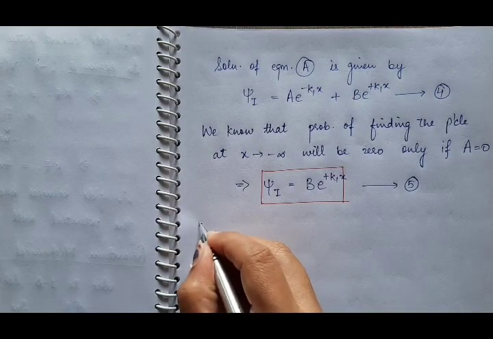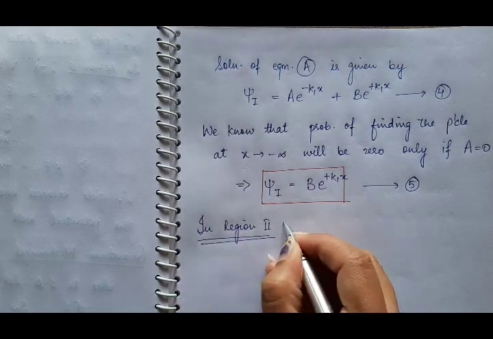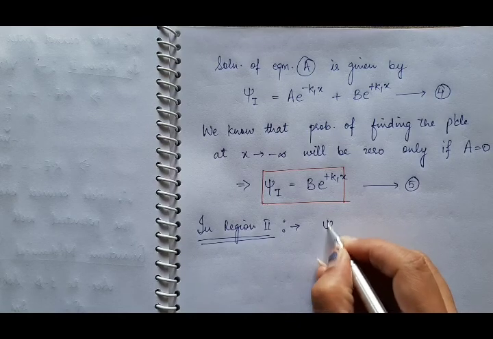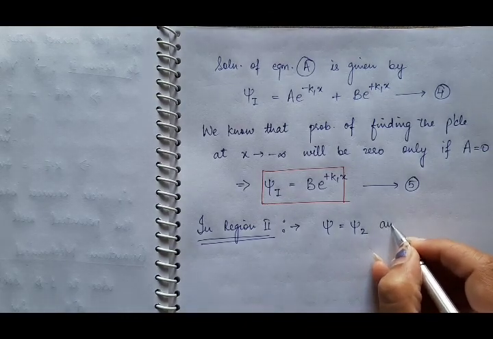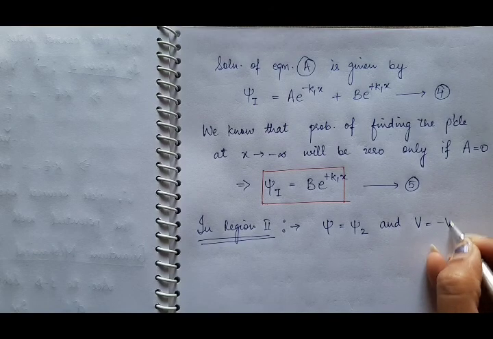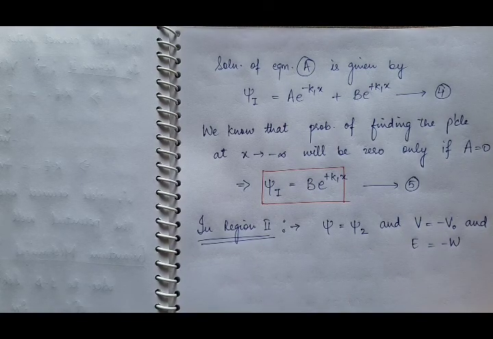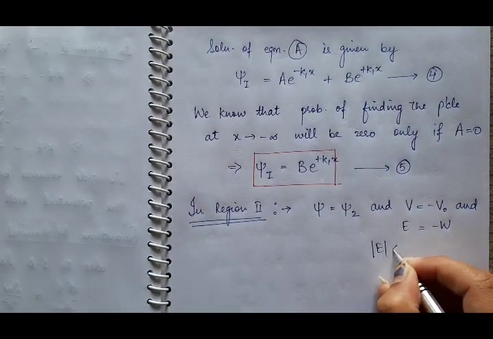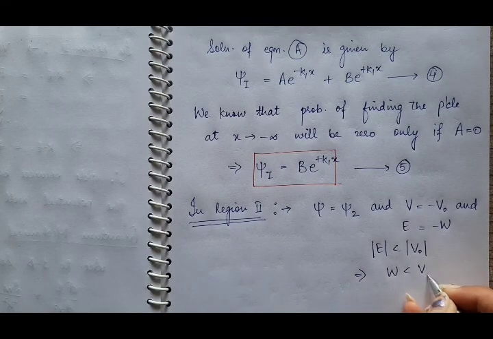Then discuss the Schrödinger wave equation in region 2. So in region 2, suppose the value of psi is psi 2, the value of V is minus V naught, and the value of E is minus W, and the magnitude of E is less than the magnitude of V naught, implies W is less than V naught.